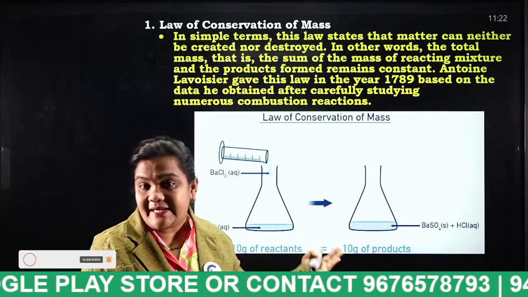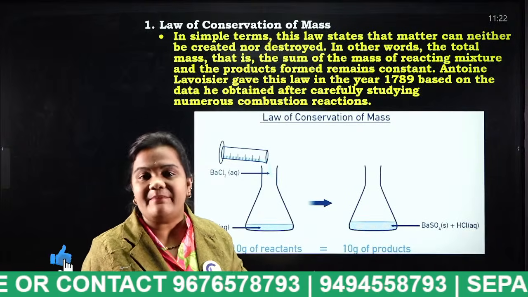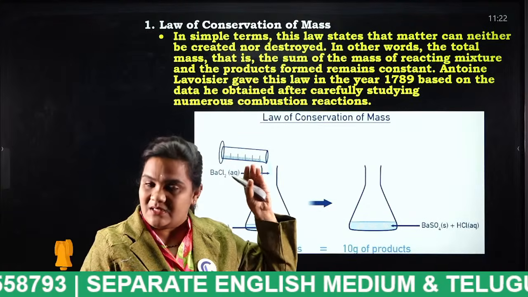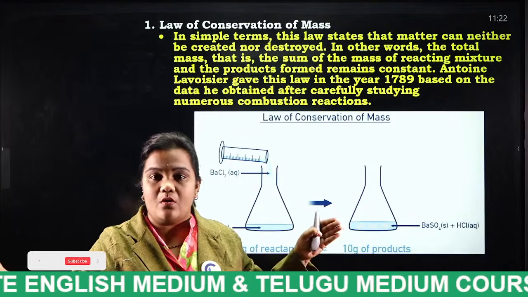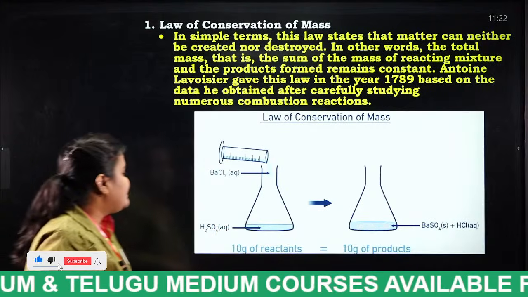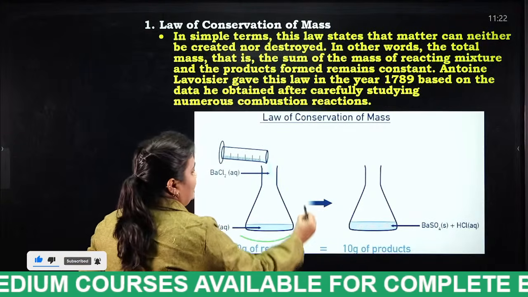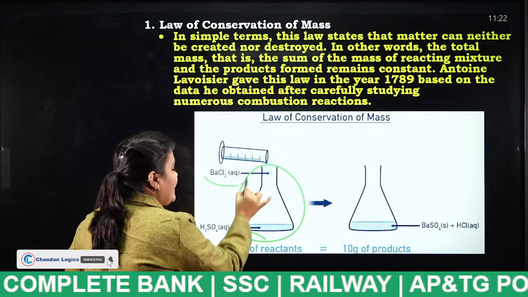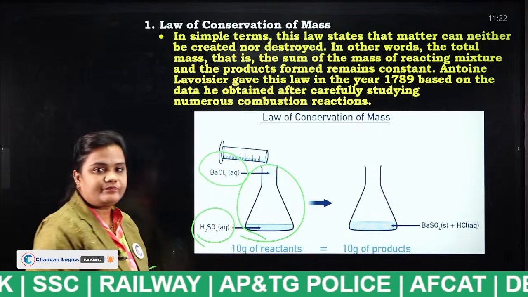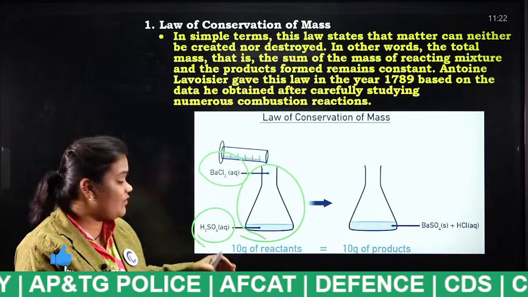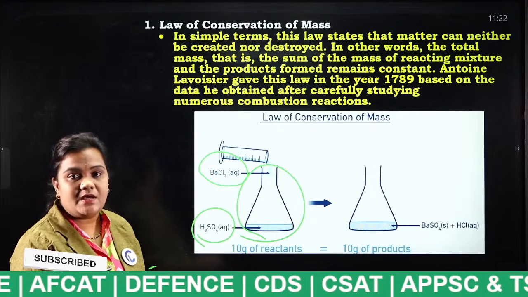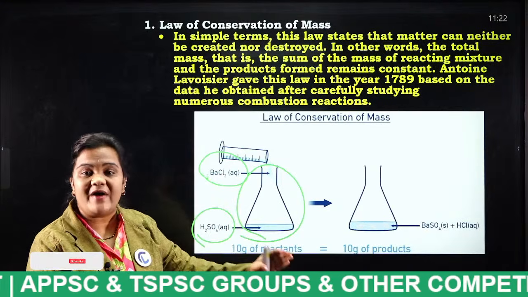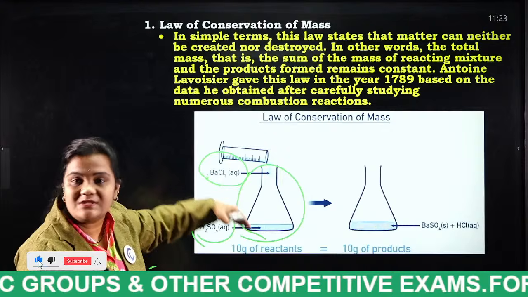Mass is neither created nor destroyed. So what is happening here actually? We are mixing 2 different elements, one is sodium and one is chlorine. Okay, I will explain with an example. Listen students, this is a beaker, which consists of barium chloride and sulfuric acid. Step 1, we are mixing the barium chloride into the sulfuric acid.